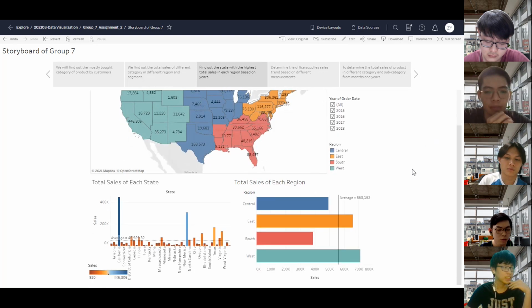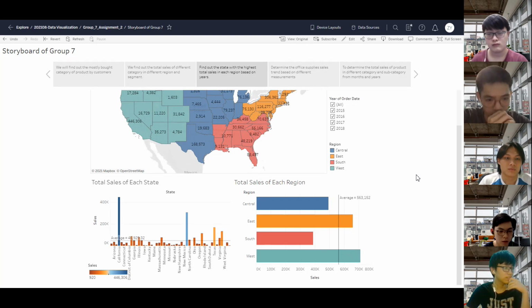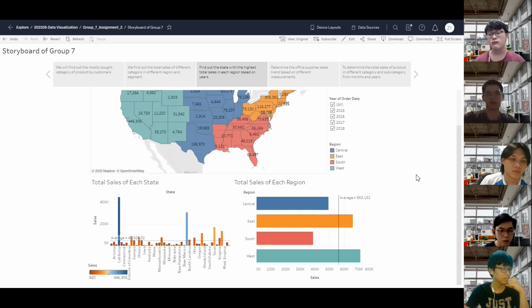We can see the total sales of each state, and the sales can be seen by the colors. If it is near blue, then it is very high sales, and if it is near red, then it is low sales.